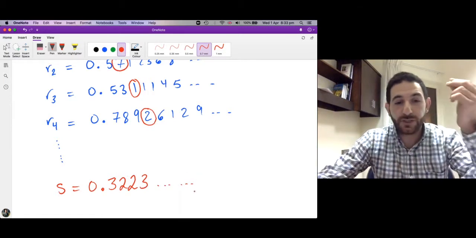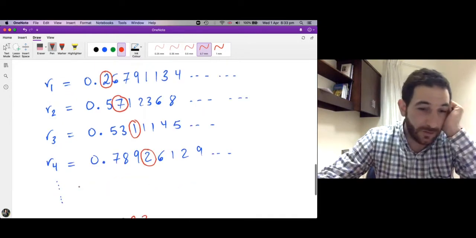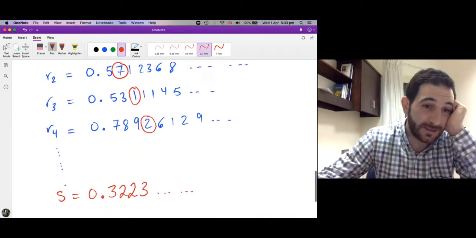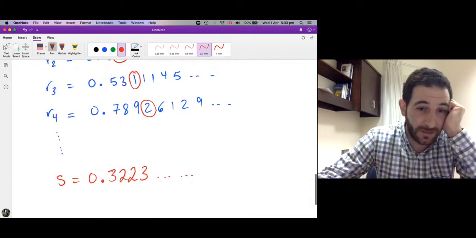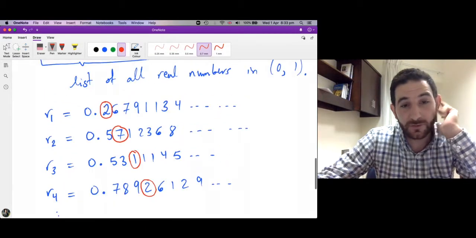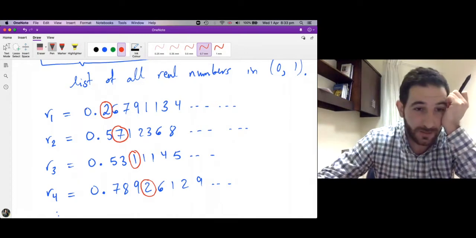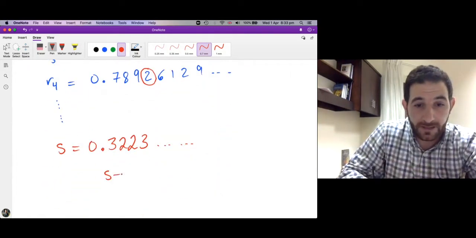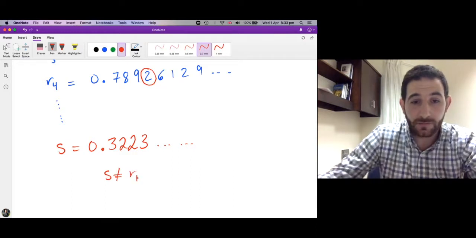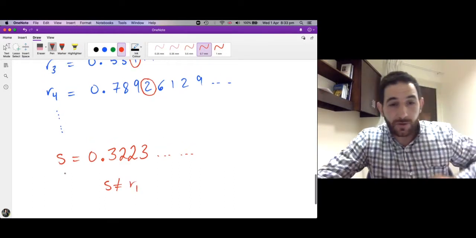Now, what's so special about this S? Look, this number S is not equal to R1 because the first place here is 3, while the first place there is 2, so they are not equal. Now, what about R2?